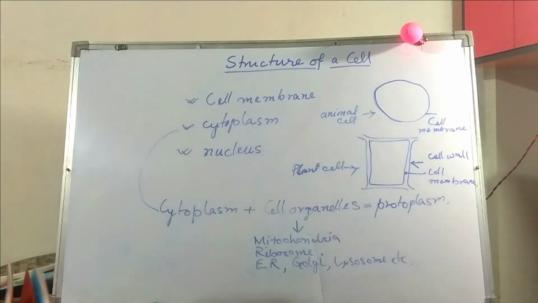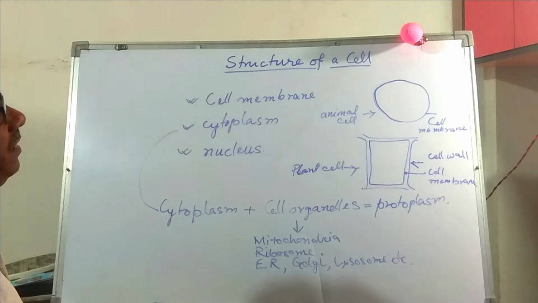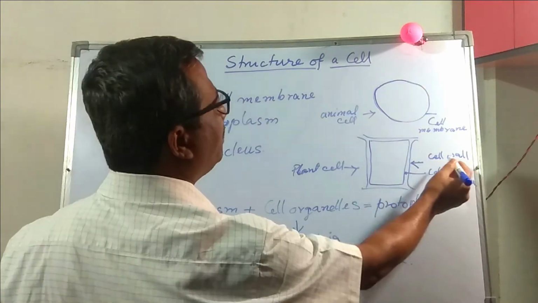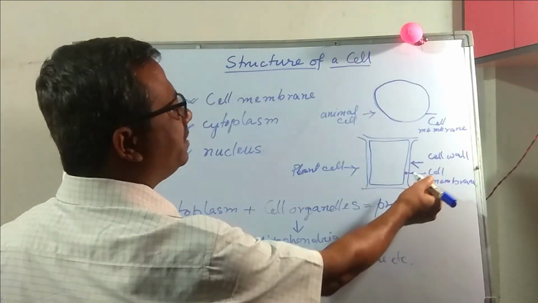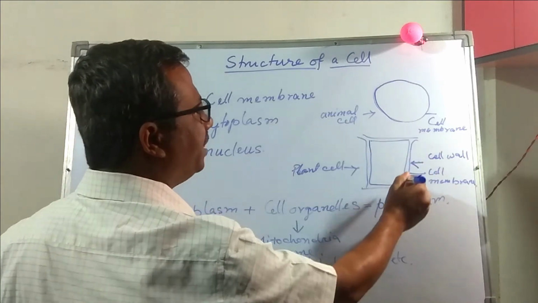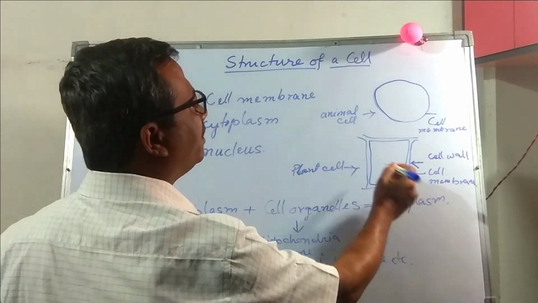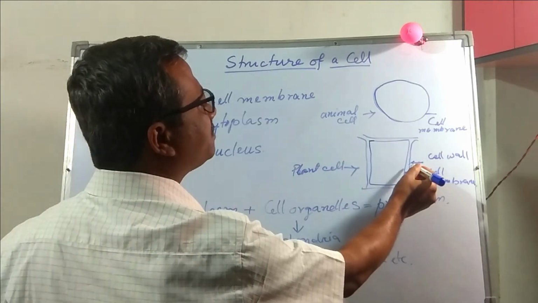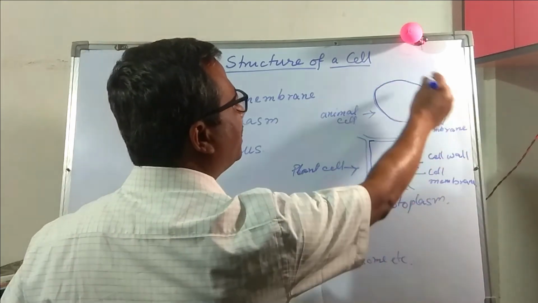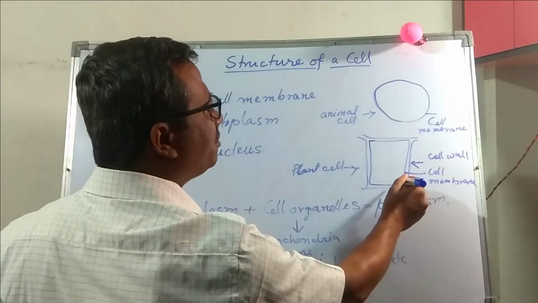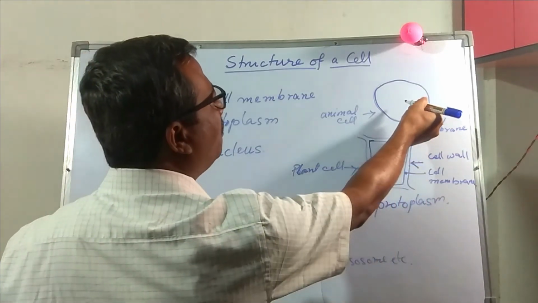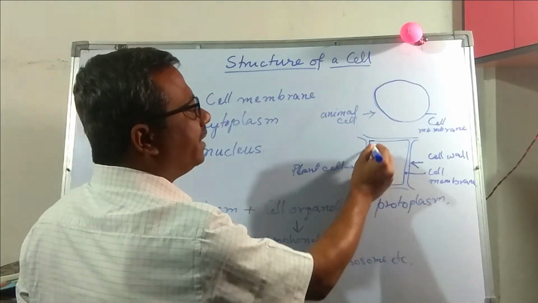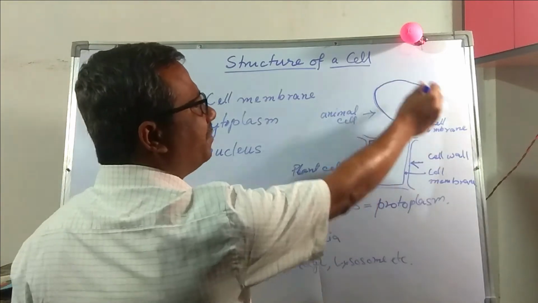So, a plant cell and an animal cell. Plant cell consists of cell wall, the outermost layer. Inside that layer, there is another membrane. That membrane is called cell membrane. This cell membrane is a semi-permeable membrane. This cell wall is present in plant cells. Cell wall is not present in animal cells. Plasma membrane or cell membrane is present in both plant cells and animal cells. And the plasma membrane or cell membrane is semi-permeable.